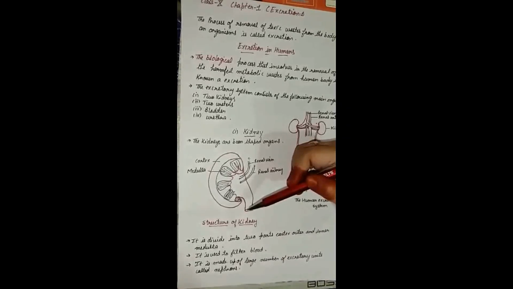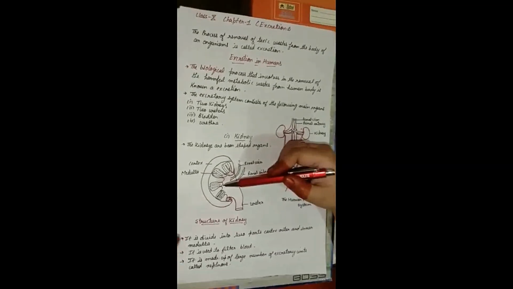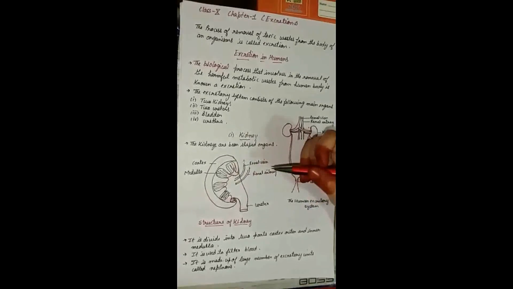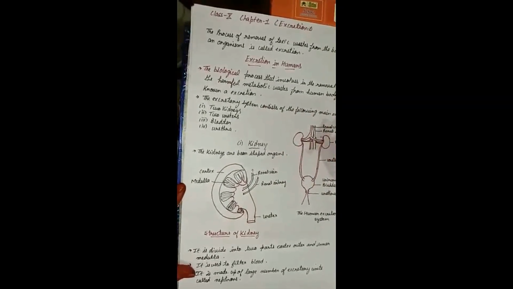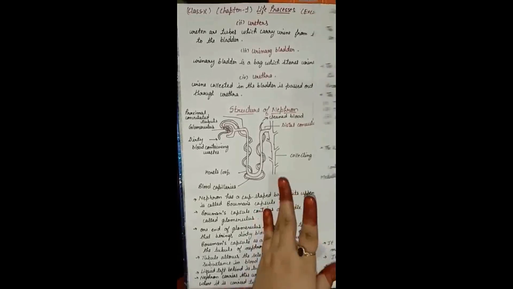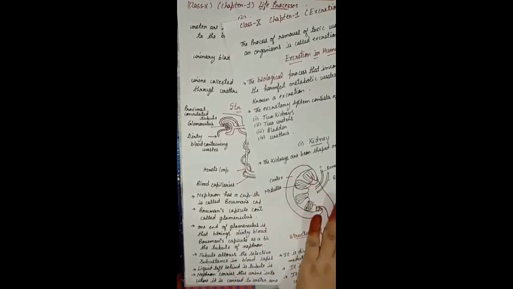Second thing, the kidney is made up of small functional units. Clear? It has millions of functional units, and we call these units nephrons. The structure of the nephron we will discuss in the other class. Thank you.